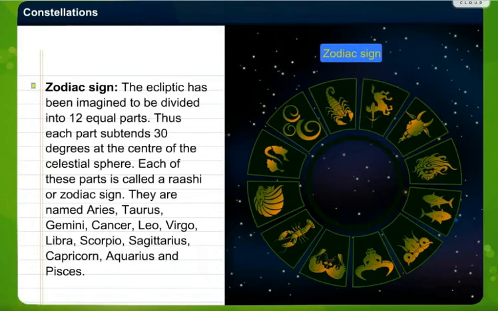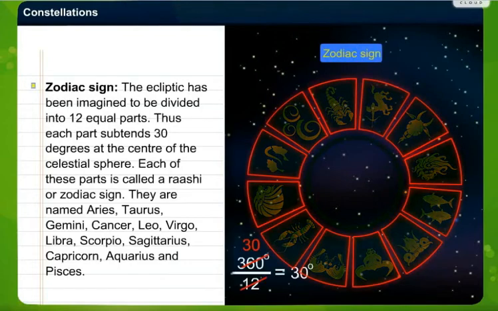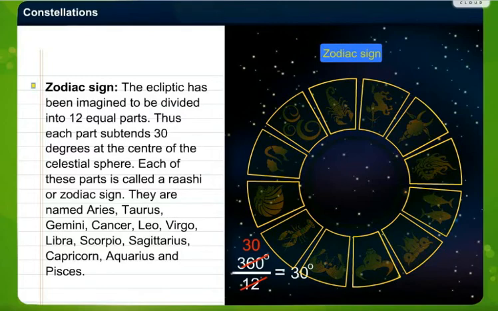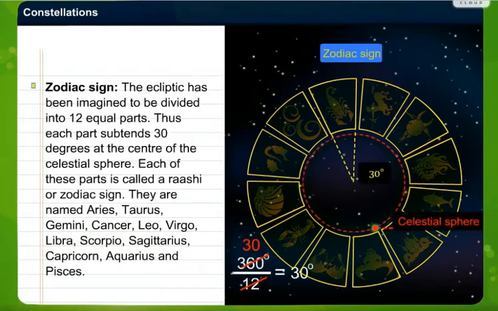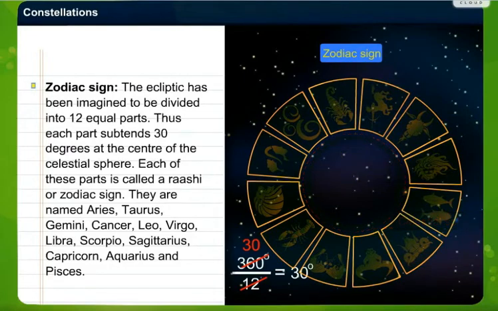Zodiac sign. The ecliptic has been imagined to be divided into 12 equal parts. Thus each part subtends 30 degrees at the center of the celestial sphere. Each of these parts is called a Rashi or a zodiac sign. They are named as Aries, Taurus, Gemini, Cancer, Leo, Virgo, Libra, Scorpio, Sagittarius, Capricorn, Aquarius and Pisces.